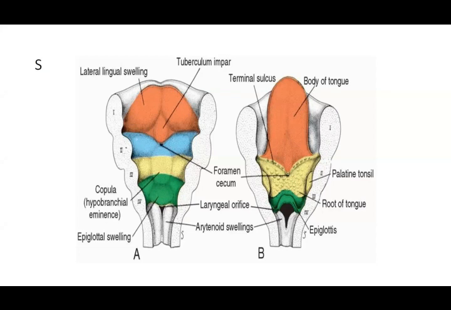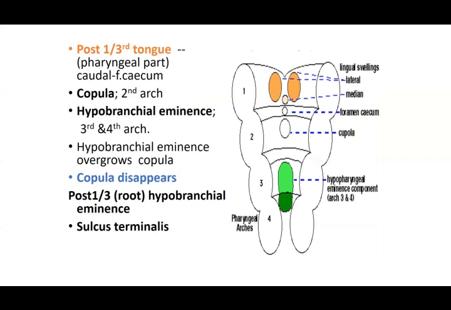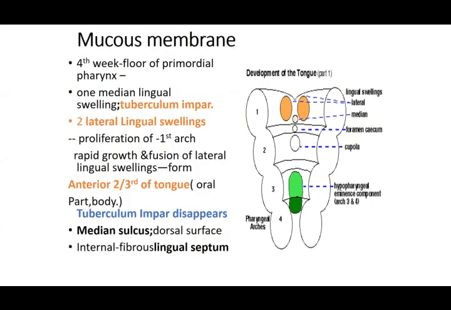So because the anterior two-thirds of the tongue is developing from the first pharyngeal arch, it is going to get its nerve supply from your trigeminal nerve, and in this case, its mandibular branch. So these fuse together and form the anterior two-thirds of the tongue, which is also called the body of the tongue or the oral part of the tongue, and the tuberculum impar, or the median swelling, is going to disappear.